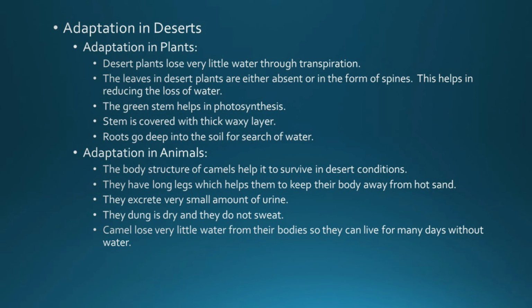Then the leaves in desert plants are either absent or in the form of spines. Why spines? Spines help in reducing the loss of water. Then the green stem helps in photosynthesis, and the stem is covered with a thick waxy layer. Again, the waxy layer helps to reduce the loss of water.